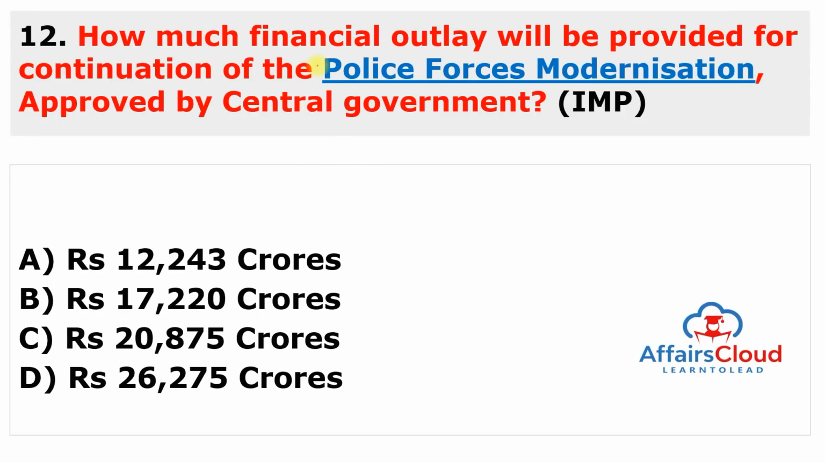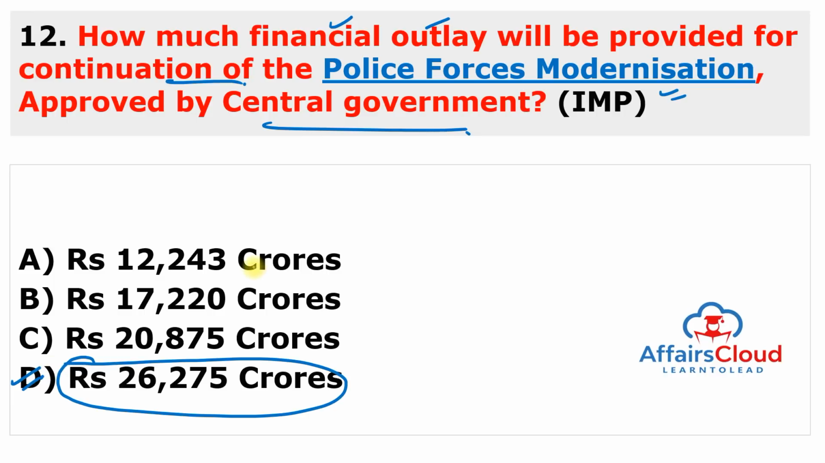Here is the question. How much financial outlay will be provided for continuation of the Police Force Modernization scheme approved by the central government recently? So the answer of this question is 26,275 crores. So the answer is D.